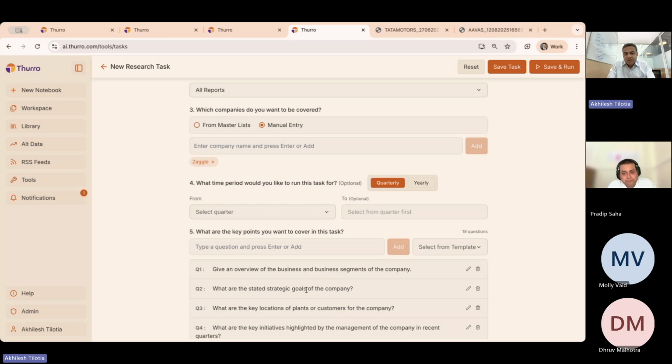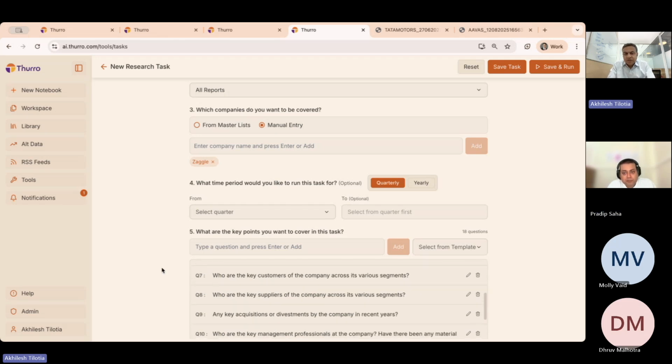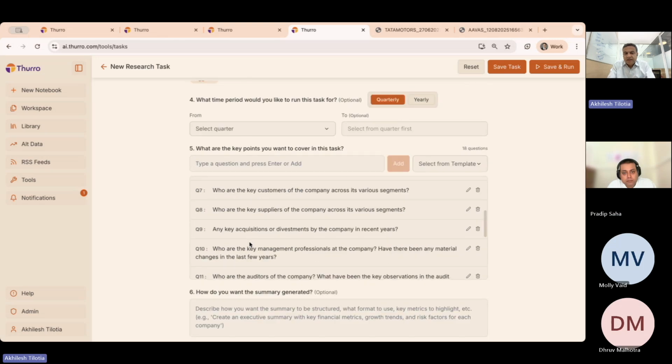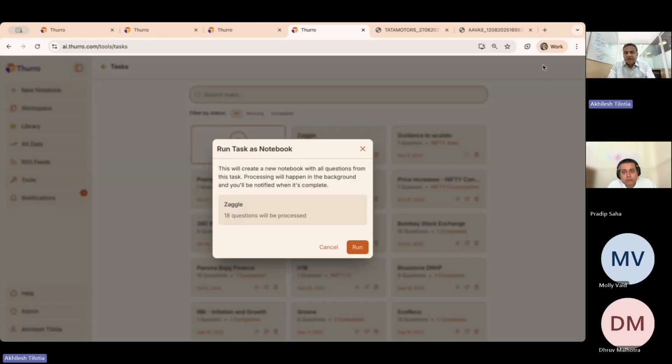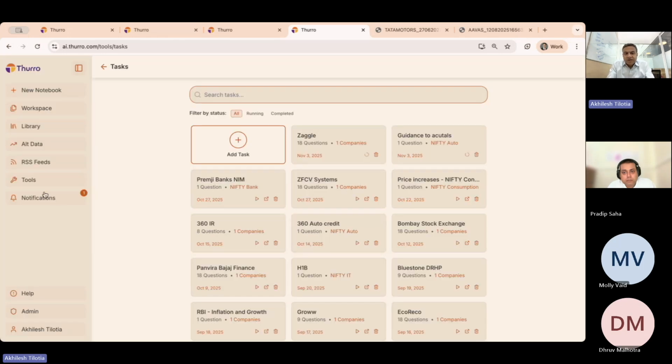Now it triggers those 18 questions here. You are able to see them here. Again, it allows you to ask a summary if you want in a particular format or fashion. I will save and run. It tells me that it will run for Zaggle these 18 questions, and it will ask me to proceed. Again, 18 questions plus 1 summary question means about 19-20 minutes. So once you come back after about 20 minutes, or once you get a notification here and on your email, you will see the entire response.